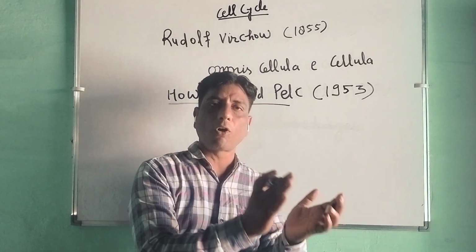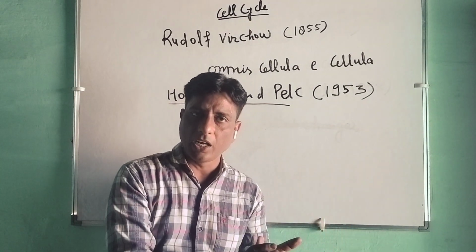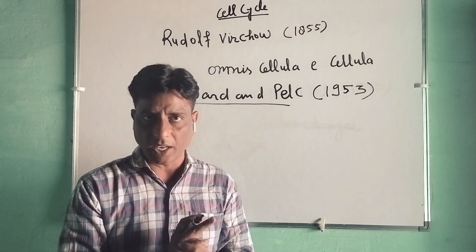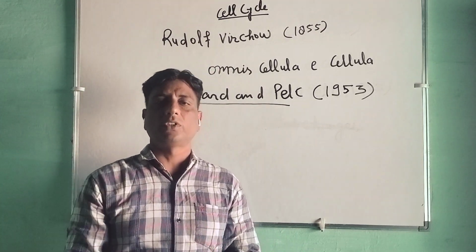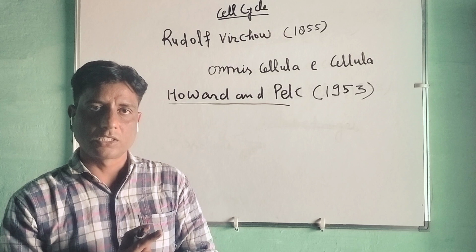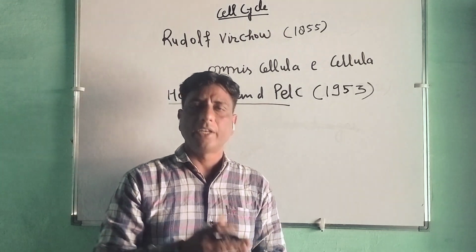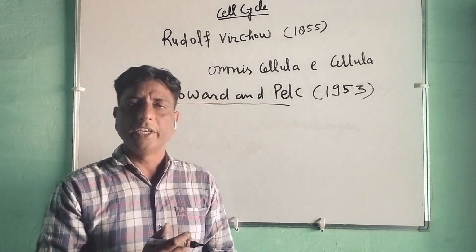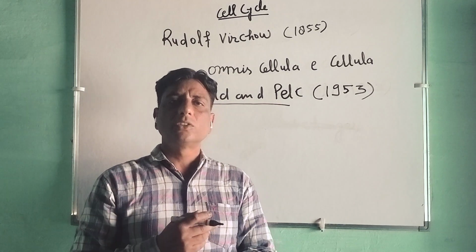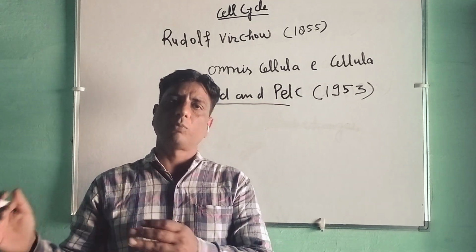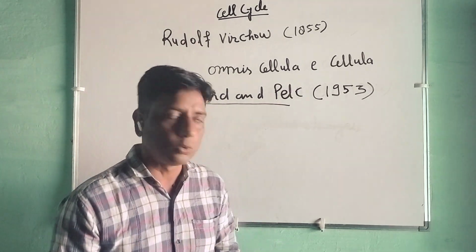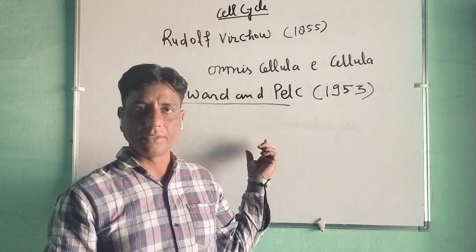Division of the pre-existing cell will form the next cell. So the progeny will be formed like this in an embryo cell, in a meristematic cell, in a germinating cell. This type of cell formation takes place due to this cell cycle.